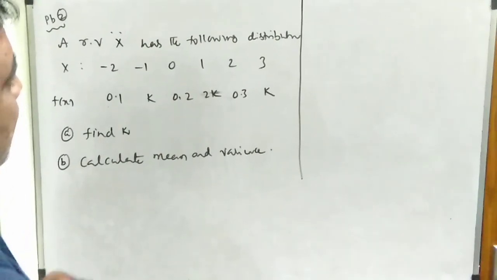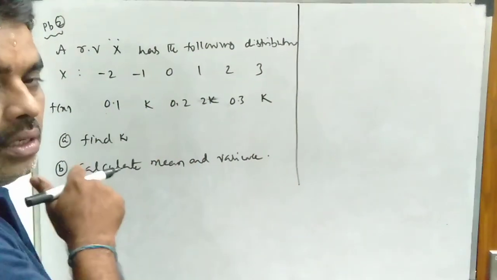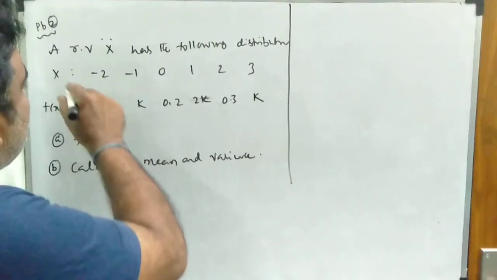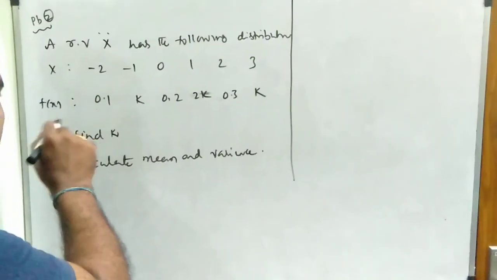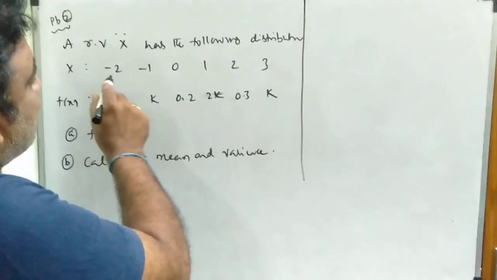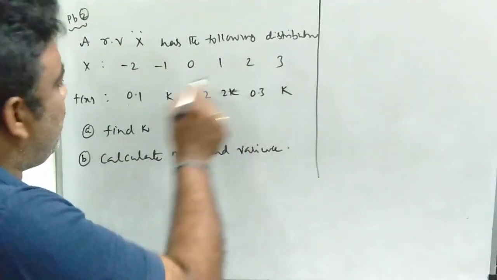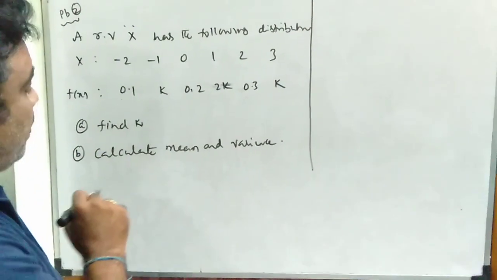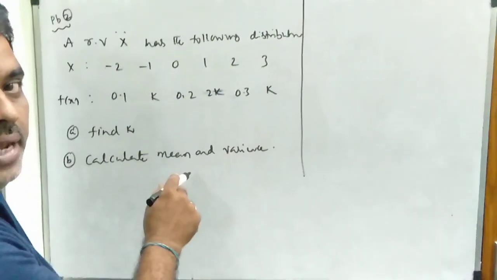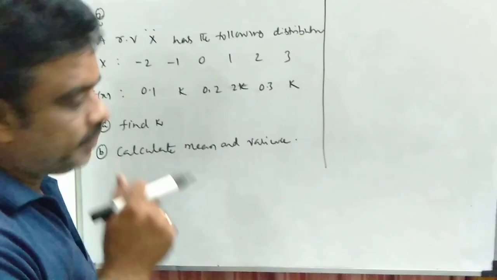The random variable x has the following distribution. Here given distribution x and its probabilities. F of x or P of x, you can use any notation. X value varies from minus 2 to 3 and given its probabilities. Find the value of k and then calculate mean and variance also.